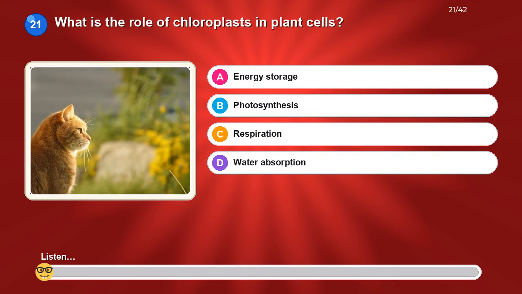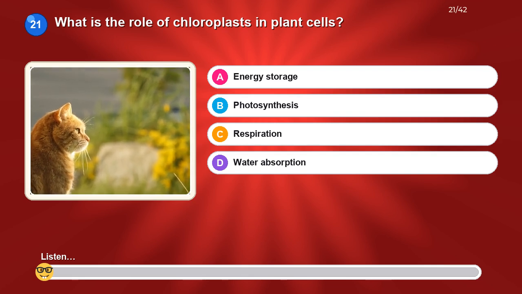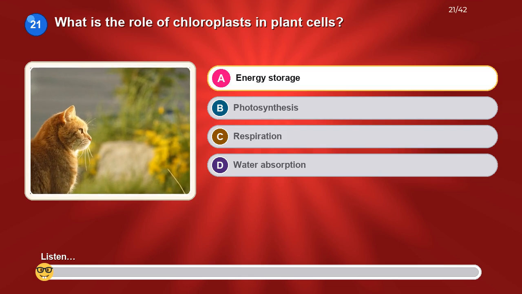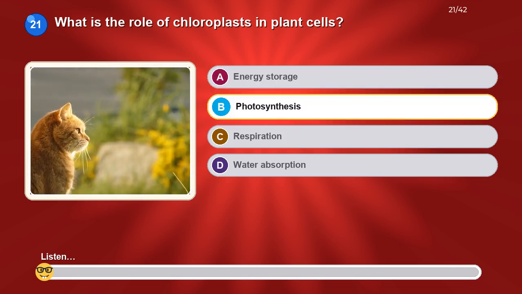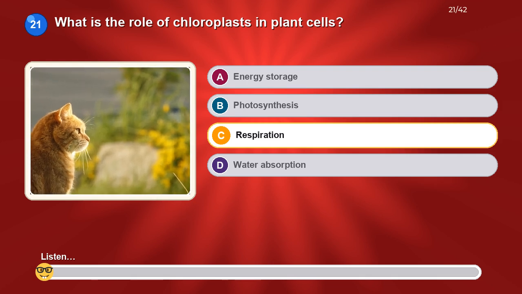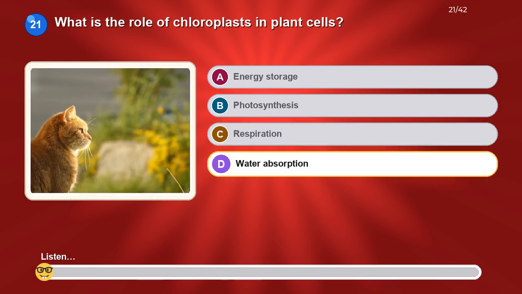What is the role of chloroplasts in plant cells? Option A. Energy storage. Option B. Photosynthesis. Option C. Respiration. Option D. Water absorption.